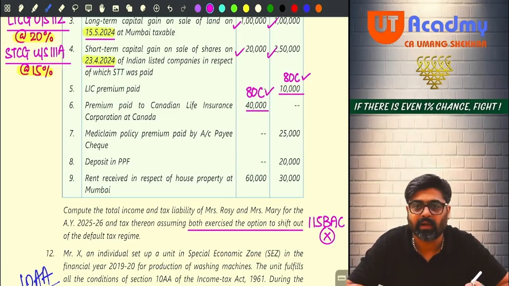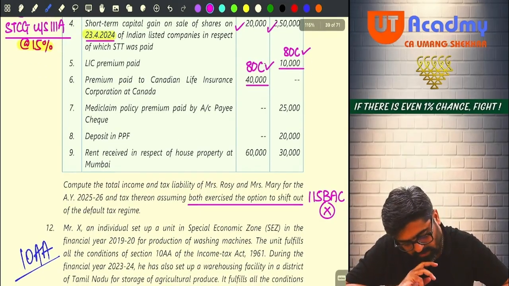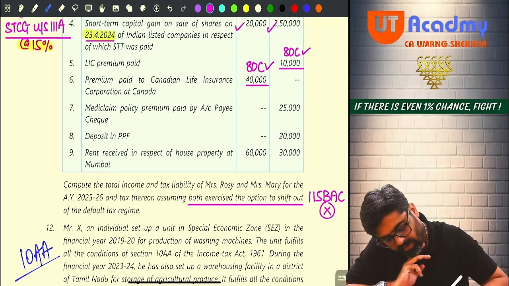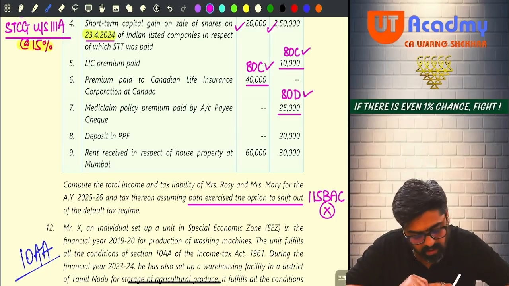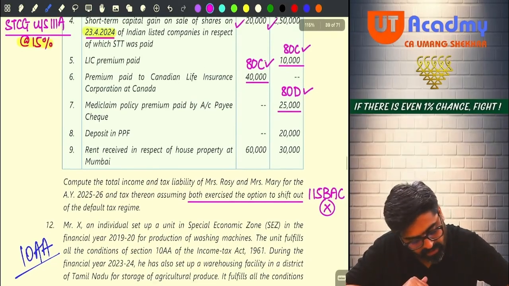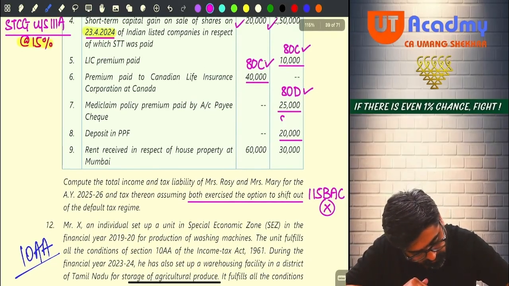Everyone understood? Now pay attention. Mediclaim premium, 80D will be allowed under 80D because it is paid by account payee cheque. Deposit in PPF, again this will be allowed under 80C.